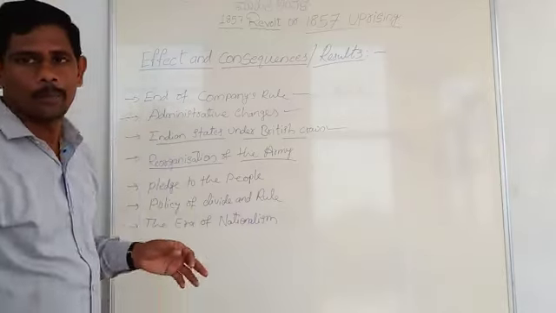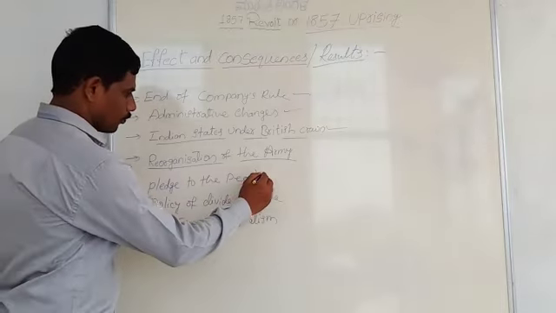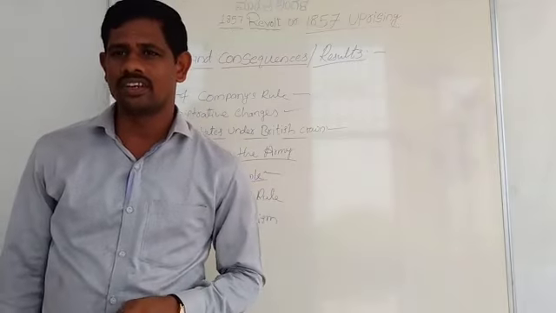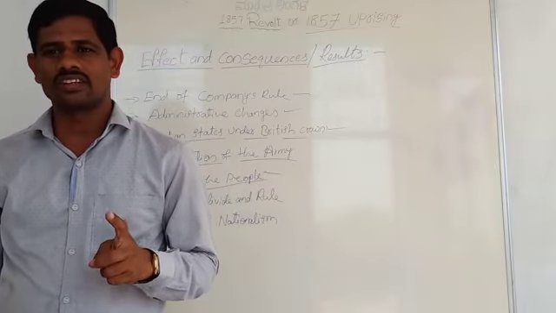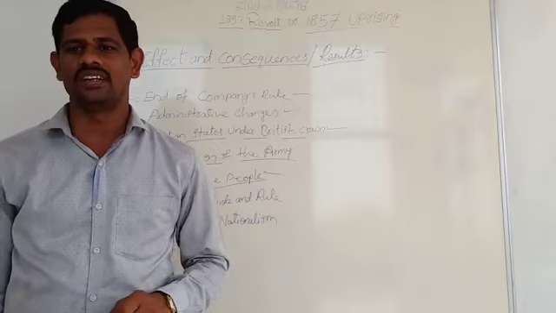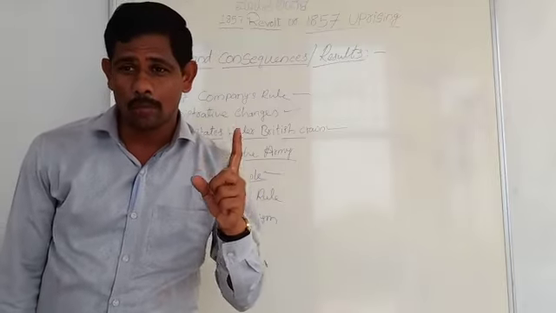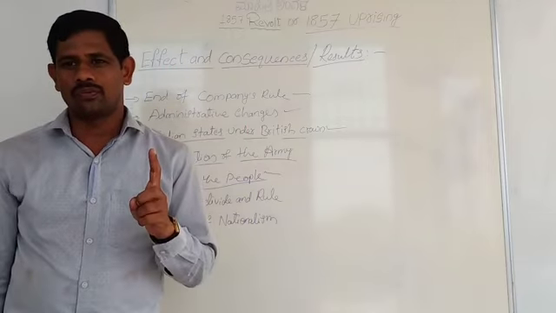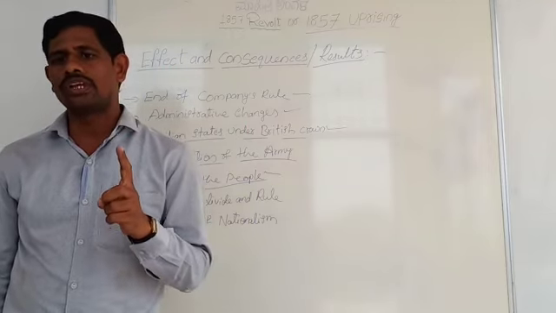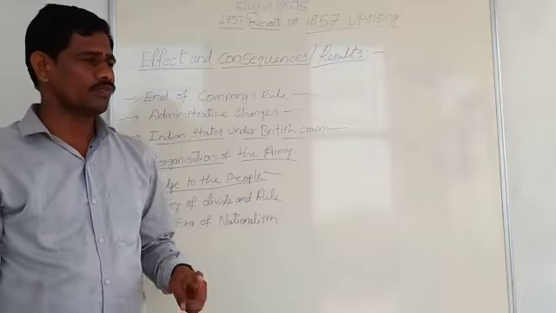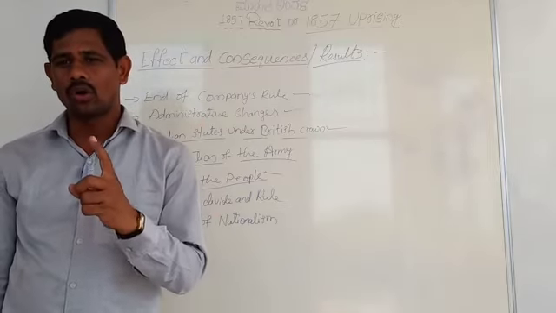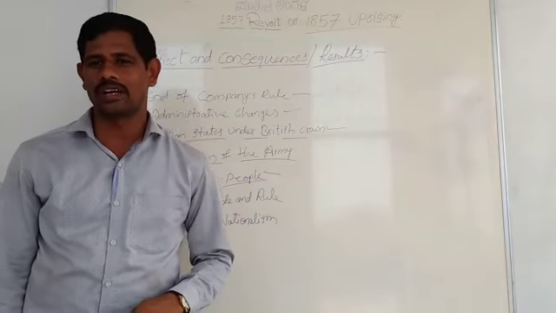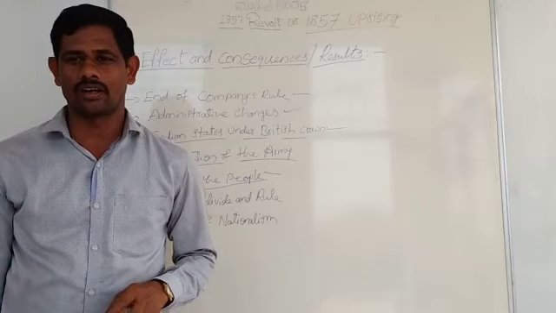Next comes the pledge to the people, one more reason. What was the pledge to the people? The declaration of the Queen raised the hopes of the Indians and contained certain positive assurances.